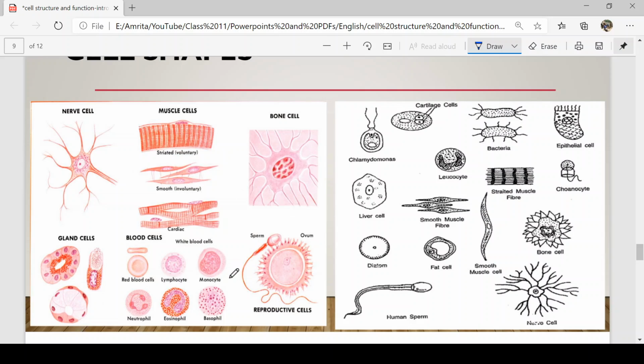Bone cell. A sperm cell has a tail, a head, a neck. That is how a sperm cell is found. The ovum is even more different. Red blood cells lack a nucleus. Inside WBCs, you have again different types. Lymphocyte is different, monocyte is different, eosinophil is different. It has granules inside, basophil has granules inside, neutrophil has a lobed nucleus. There is so much variation that exists in cell shapes. Even here, chlamydomonas, bacterial cell, epithelial cell. Epithelial cell has a basement membrane. It's so much different. So many variations are there.